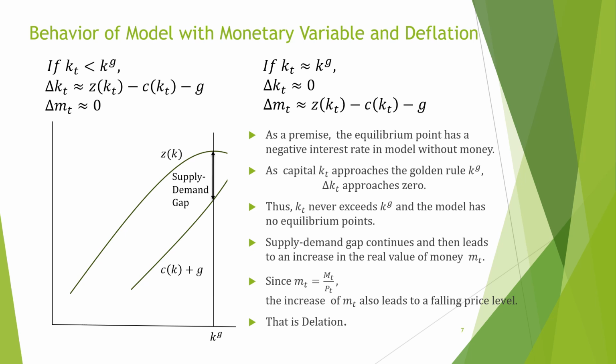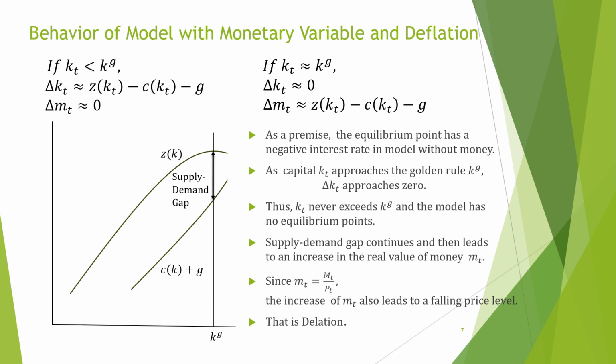In the area with positive interest rates, that is, where capital is less than the golden rule, the increment in the real value of money is near zero, and thus the behavior is roughly the same as in the model without money. However, as capital approaches the golden rule, that is, as the interest rate approaches zero, capital growth approaches zero, and then capital is almost constant. Therefore, the capital never exceeds the golden rule, so the supply-demand gap continues.